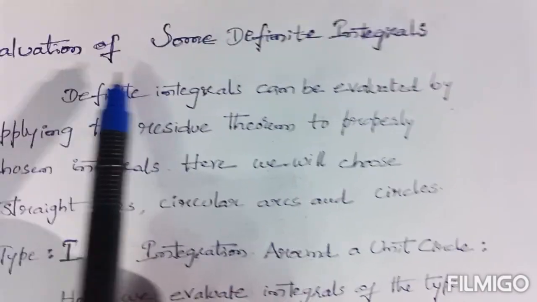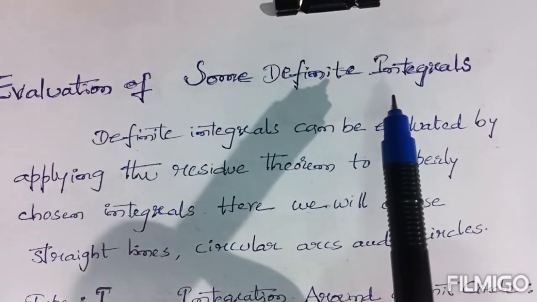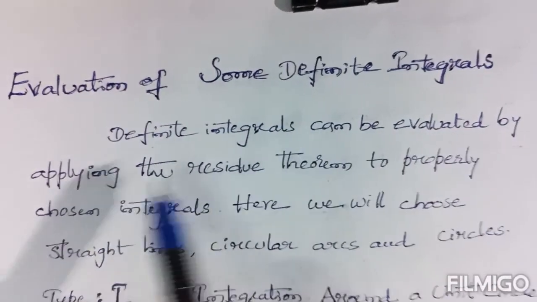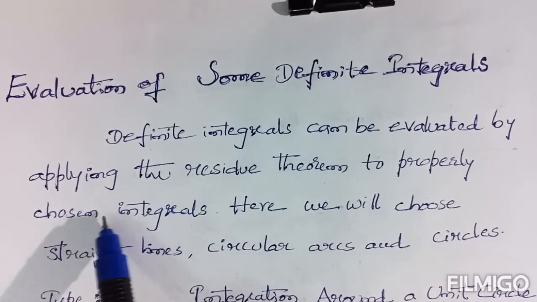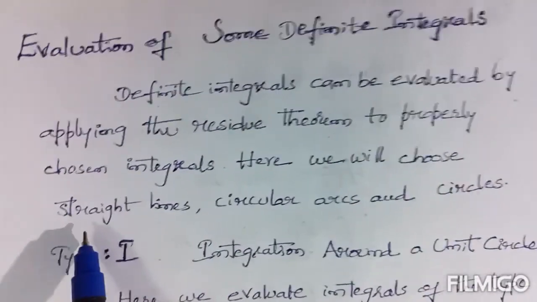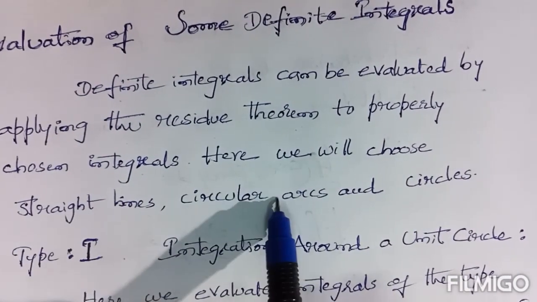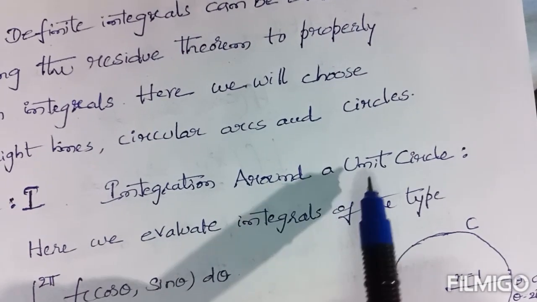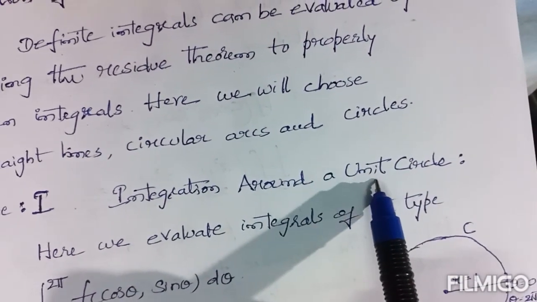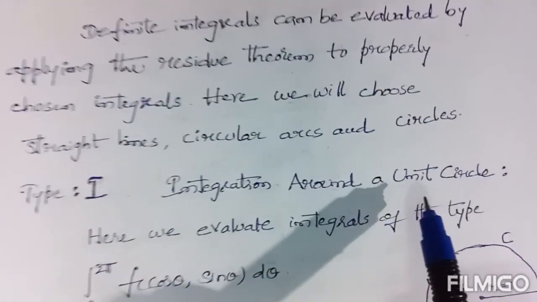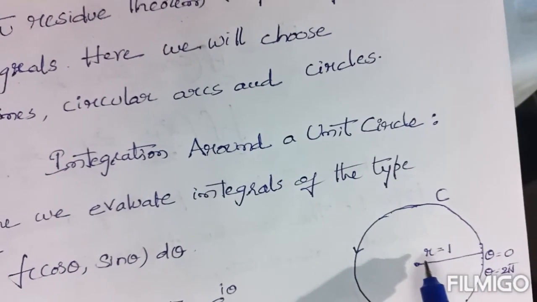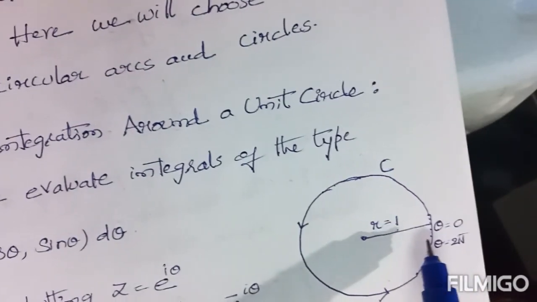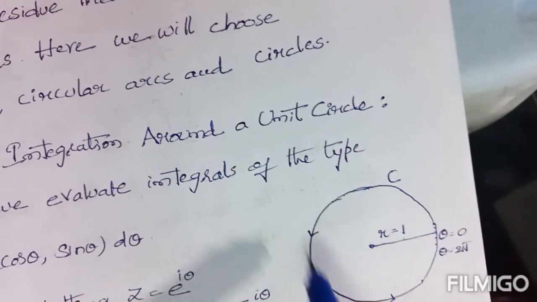Here, evaluation of some definite integrals. Definite integrals can be evaluated by applying the residue theorem to properly chosen integrals. Here we will choose mainly straight lines, circular arcs and circles. The first type is integration around a unit circle. A unit circle is a circle with radius 1 only, that is, radius r equal to 1. Such a circle is called a unit circle and the angle varies from 0 to 2 pi.